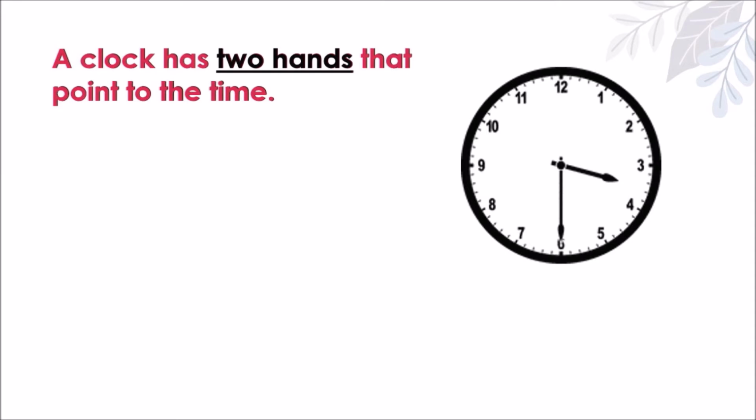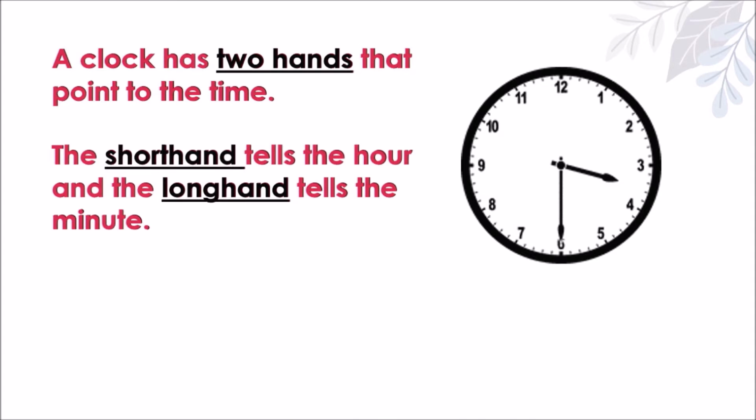Next one. A clock has 2 hands that point to the time. The short hand tells the hour, and the long hand tells the minute. Again, the short hand, yung maikli, tells the hour, and the long hand, yung mahaba, tells the minute.